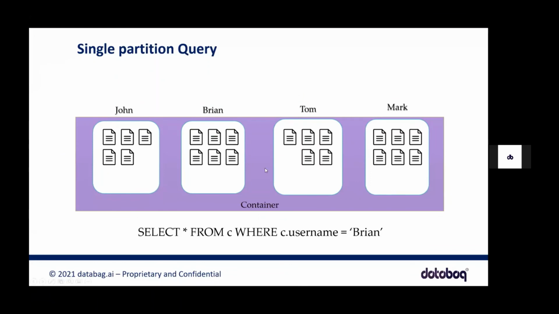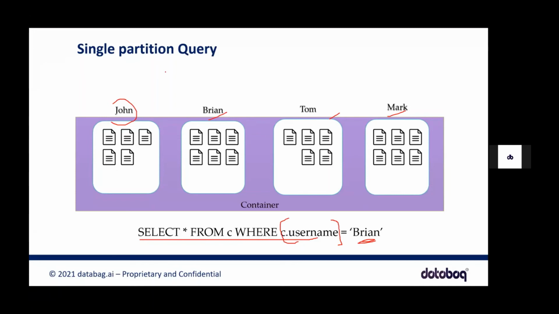If you're giving a partition on the name, just imagine that now we've used product ID as a partition. So product ID 1 is here, product ID 2, product ID 3, product ID 4. So when you query using a product ID in the where condition, then this is called a single partition query.